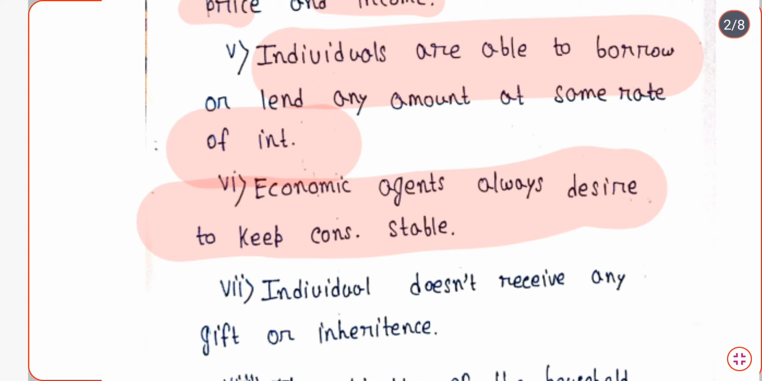Economic agents means all the consumers who are actually consuming, and they have the motive to keep consumption more or less stable. Economic agents or individuals don't receive any gift or inheritance. This is the next assumption.